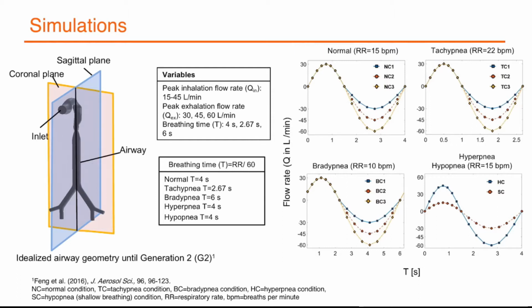Parameters such as peak inhalation flow rate in the range of 15 to 45 liters per minute and peak exhalation flow rate of 30 to 60 liters per minute at various breathing time periods of 2.67 to 6 seconds are used for generating the flow profiles. The flow profiles here are normal on the top left corner, tachypnea on the top right corner, bradypnea on the bottom left corner, and hyperapnea and hypopnea on the bottom right corner.